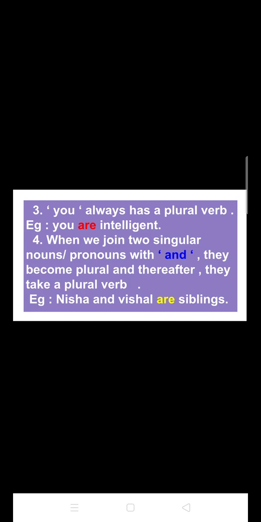So students, in the example itself you can see that Nisha is a singular noun or subject and Vishal is a singular noun or subject, but we have joined these two singular nouns with the conjunction and, hereby these two singular nouns have become plural nouns. That's why here we have used the plural verb, that is are.